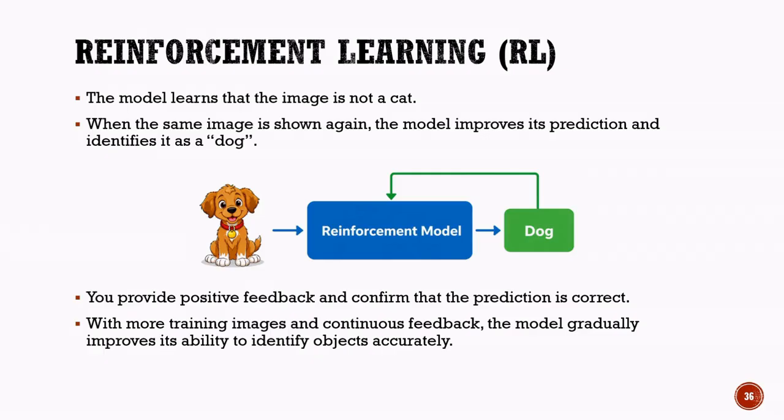It learns which actions lead to successful outcomes and which actions should be avoided. This ability to learn from rewards and penalties is what makes reinforcement learning different from other machine learning approaches. Over time, the model continuously improves its performance through experience and feedback.